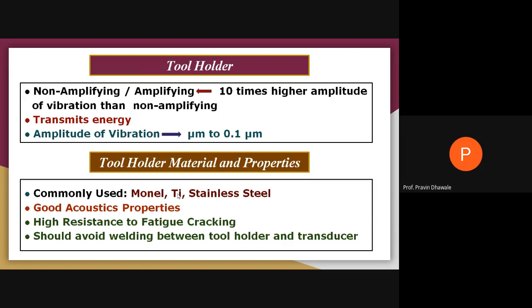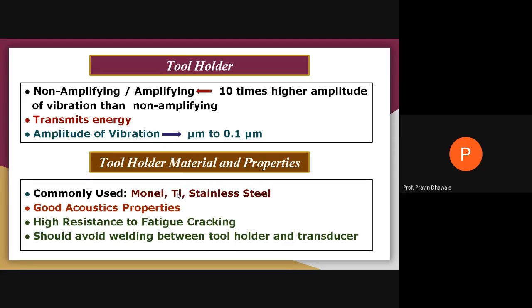But when the tool holder is of the amplifying type, it will provide a 10 times higher amplitude of vibration than the non-amplifying type tool holder. The tool holder also transmits the energy from the transducer to the tool, and the amplitude of vibration will be achieved in a range of 0.1 micrometer. That is the amplitude of vibration of the tool holder.